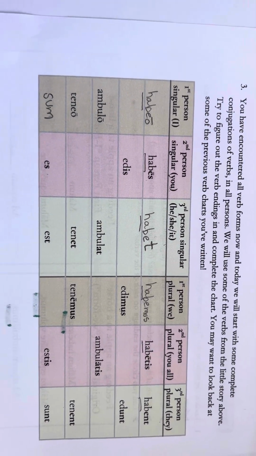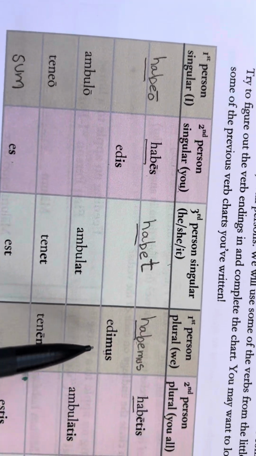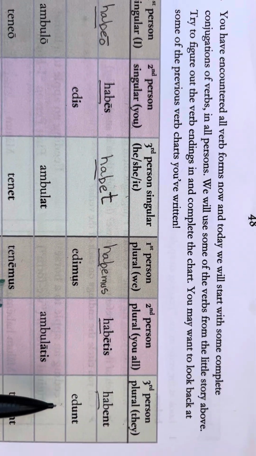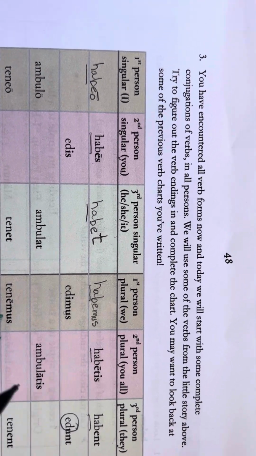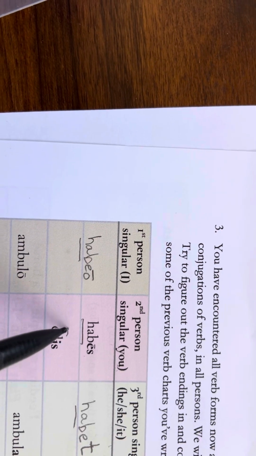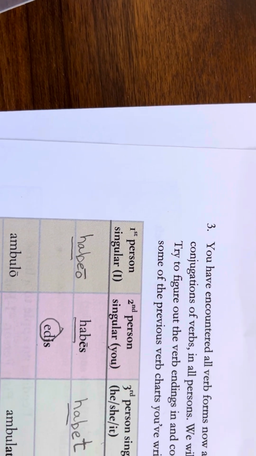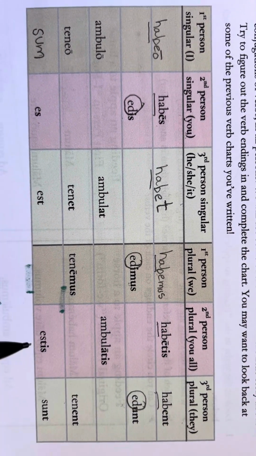So now let's look at the next one. We have edis given to us, and edimus given to us, and we have edunt given to us. I'm actually going to circle the stem. That's staying the same: edis, edis, edimus, edunt. Next time I'm going to let you think about it before I tell you.